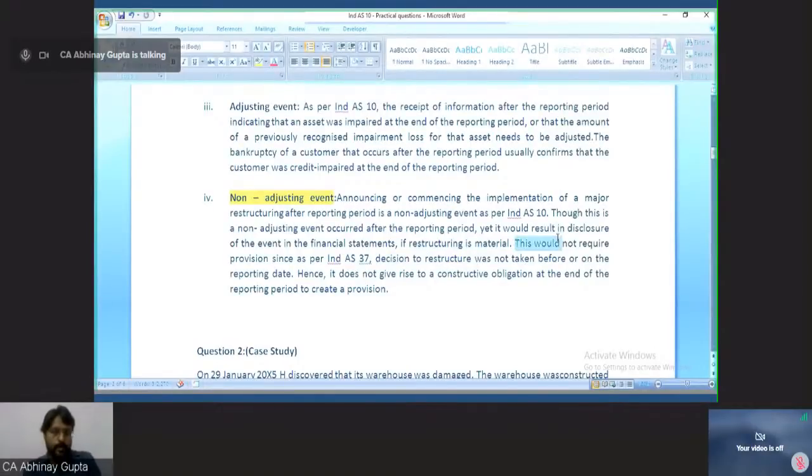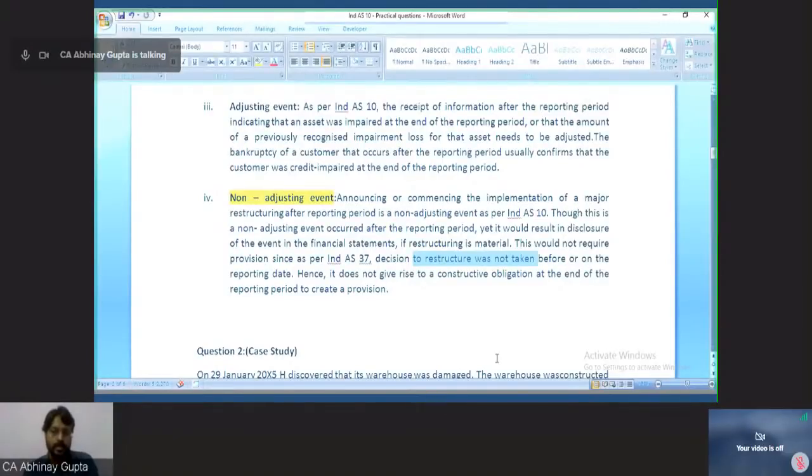This would not require a provision, since as per Ind AS 37, the decision to restructure was not taken. So provision is needed only when a decision has been taken. But right now, management is only thinking. They do not have any formal plan to do this restructuring. They are only discussing it. They are checking whether it is beneficial or not, doable or not, legally permissible or not, financially feasible or not. All these parameters they are assessing. They have not come up with a decision or a formal plan to do this.